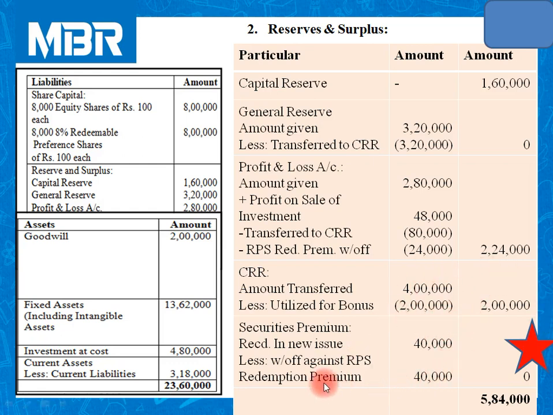Now recall step number 4. At the time of adjustment of RPS redemption premium of rupees 64,000, we have adjusted 40,000 rupees against securities premium. So 40,000 received, 40,000 adjusted against RPS redemption premium.